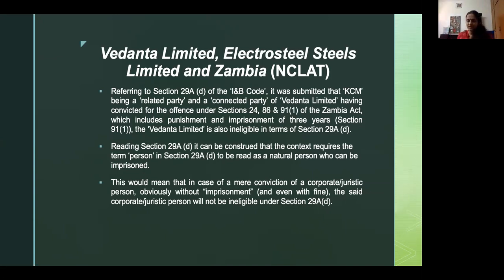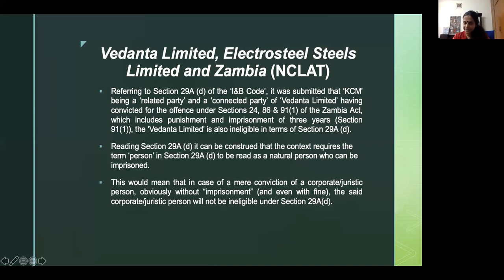So Vedanta tried to argue that this disqualification, an offense punishable with imprisonment for more than 2 years or 7 years, is applicable to a natural person and not a juristic person, because companies can't be put in imprisonment. So even if Vedanta Resources PLC, the parent company, was punished with an offense which is punishable with imprisonment of more than 7 years, Vedanta India should not be met with a disqualification, because neither Vedanta PLC nor Vedanta India could have been punished with an imprisonment of 7 years. Had that been a fine situation, the bar would probably apply. This is what Vedanta's argument was.